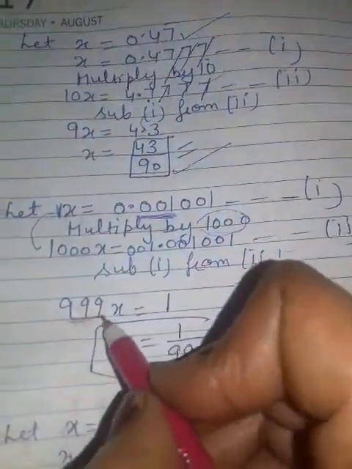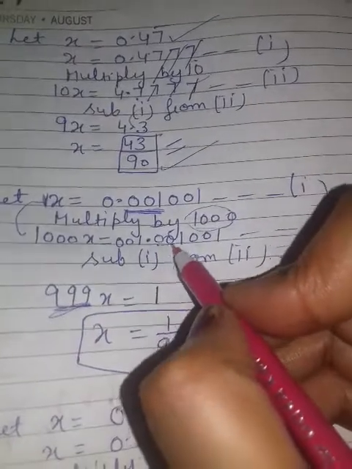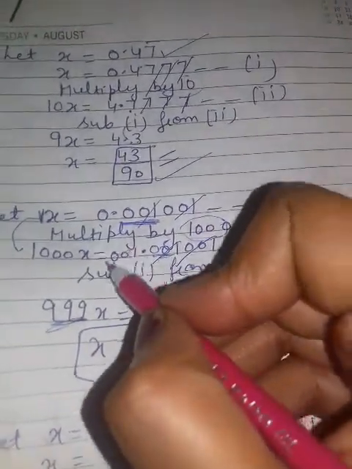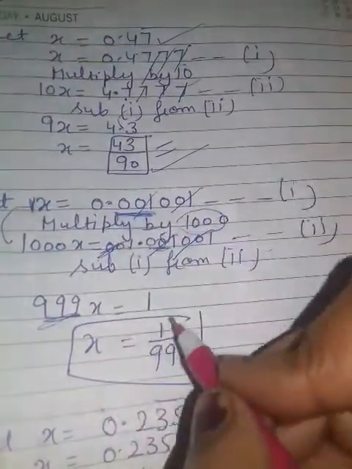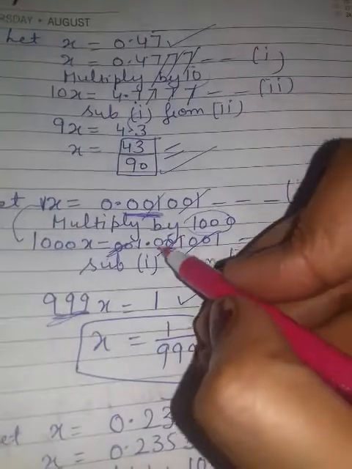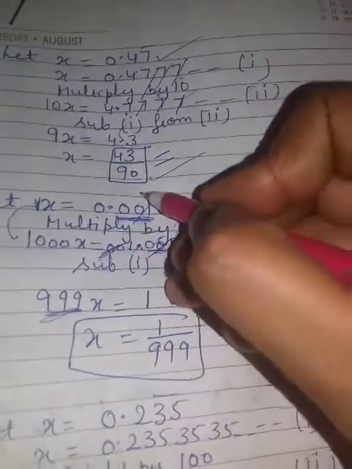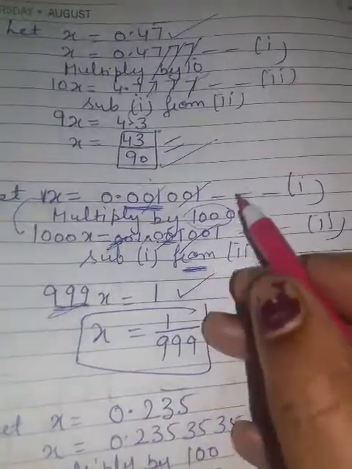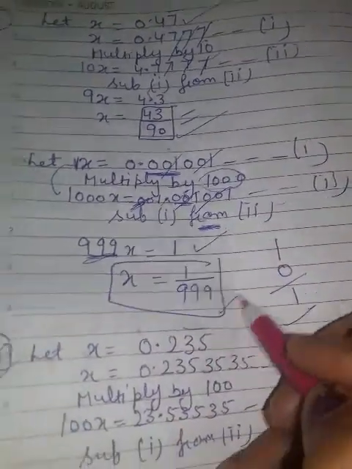It will become 999, and here you will see 00, all digits cancel. 00 have no value. 1 minus 0 is 1. 1 minus 0 is 1. You will take firstly this number, then this, because subtracting first from second, from term you will always keep firstly. Then you will get this answer.